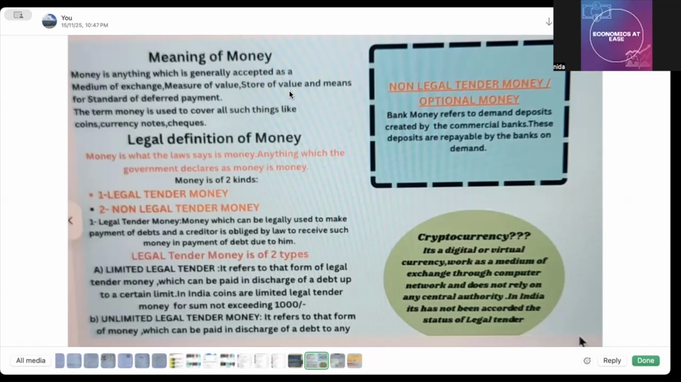Example, coins. In India, coins are limited legal tender money. It's also written here, so it can be asked in the examples also. Now unlimited legal tender money refers to that form of money which can be paid in discharge of a debt to any person, okay? Now non-legal tender money is the bank money, which refers to demand deposits created by the commercial banks. These deposits are repayable by the banks on demand, okay? Now it can also be asked, what is cryptocurrency? It's a digital or virtual currency that works as a medium of exchange through a computer network and does not rely on any central authority, that is the government. In India, it has not been accorded the status of legal tender. Fine.